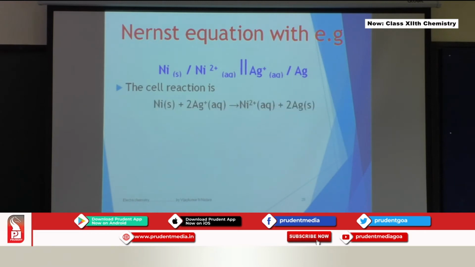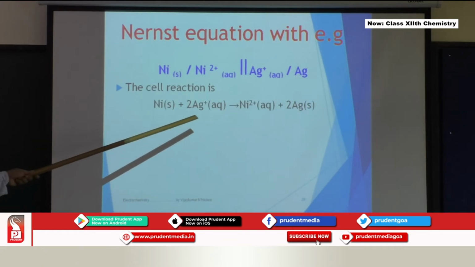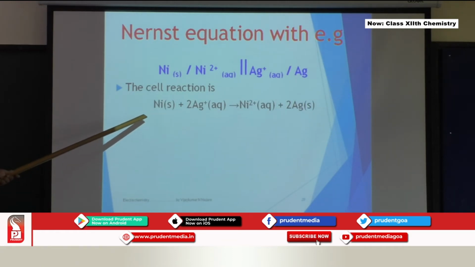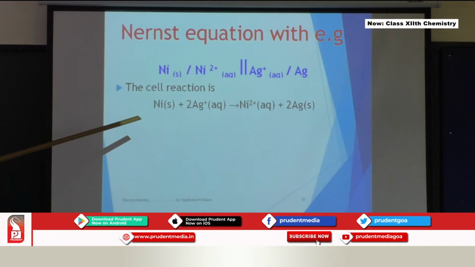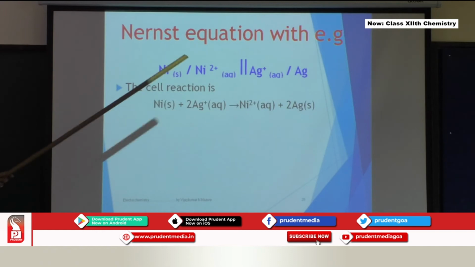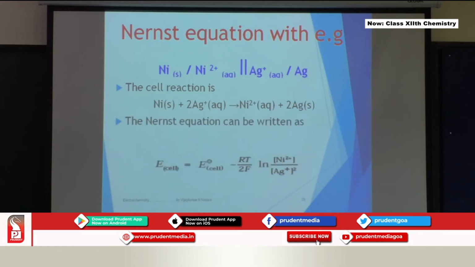How do we write the equation for this? We have a cell reaction which can be written this way. Ni is going to give you 2 electrons after losing Ni2 plus, so these 2 electrons have to be accepted by 2 different silver ions, getting reduced to 2 metallic silver. So the Nernst equation for this can be written like this.